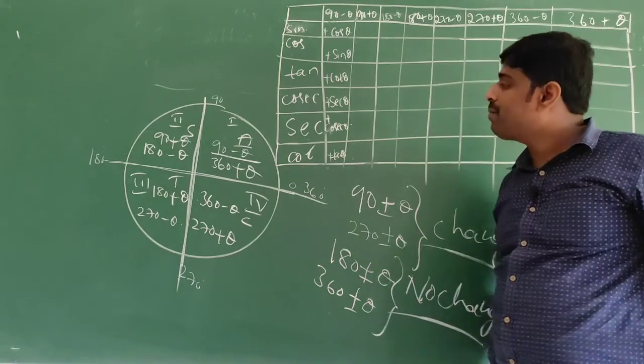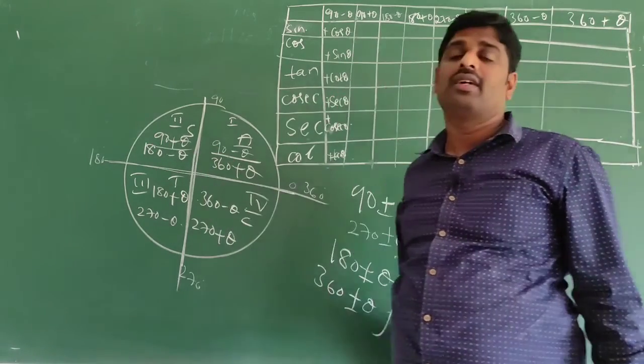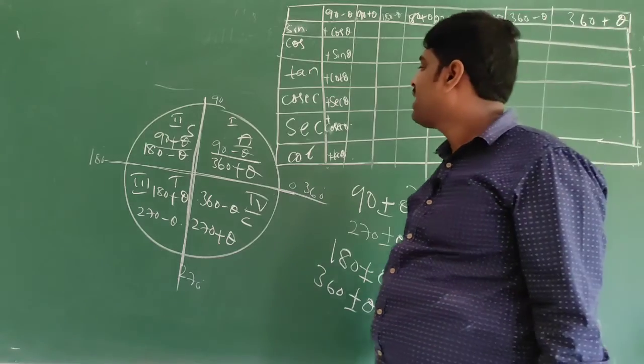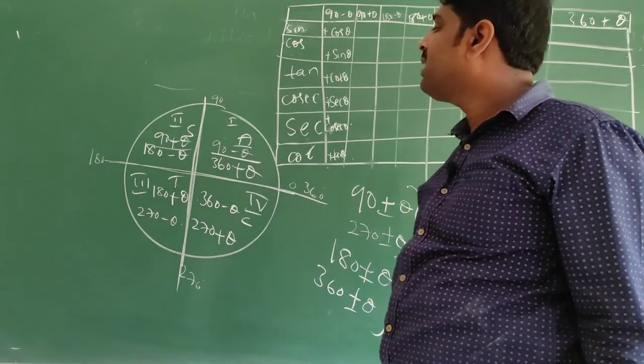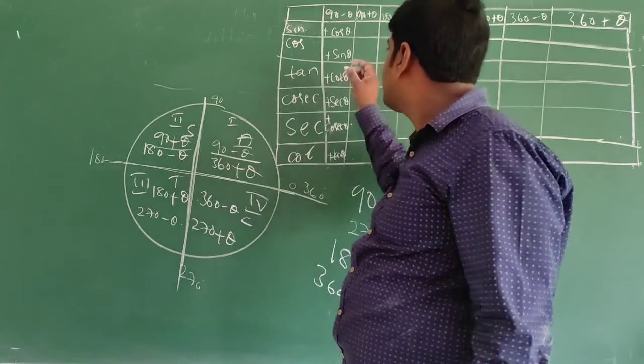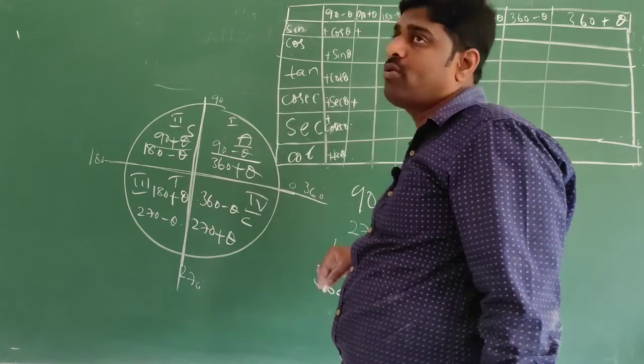Now come to 90 plus theta. 90 plus theta is present in the second quadrant. In the second quadrant, sine and cosecant are positive.